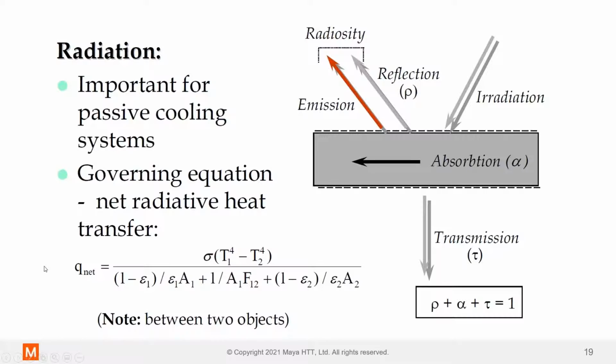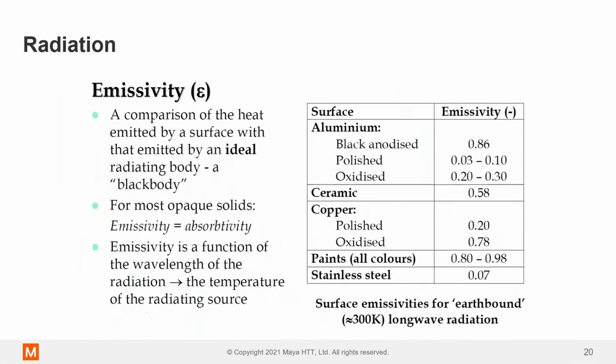Especially if you're radiating to space, like the James Webb Space Telescope or anything on the ISS, they rely on radiative heat transfer to dissipate heat to the cosmic background radiation, which is roughly 3 degrees Kelvin. So there you've got a huge delta T to the power of 4, which means there are a lot of radiation losses. Along with delta T to the power of 4, radiation is driven by emissivity, or surface condition.